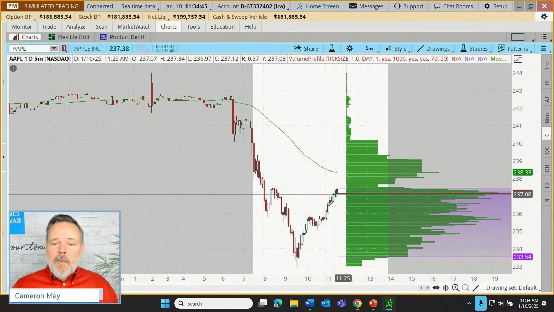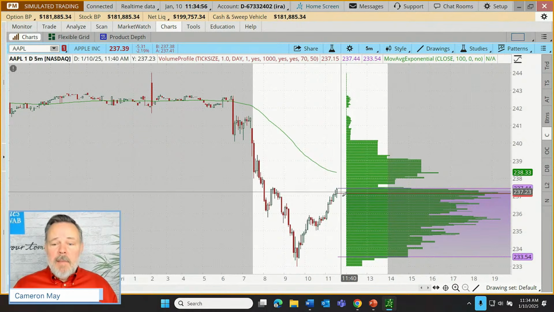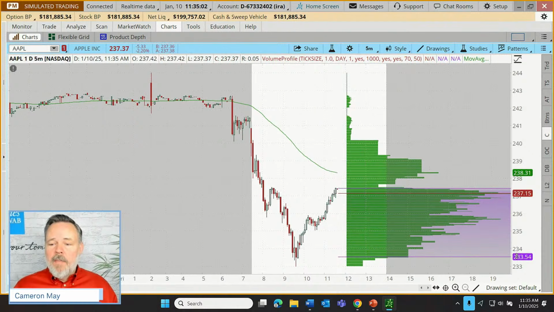Well, if the idea here was the trend intraday was confirming the suspicion of the longer term chart, and that was the moment of entry. If that trend then immediately softens, if we start to go back down again, maybe an initial stop level might be down at that lower value node. And that looks like that's down there at 233.54.